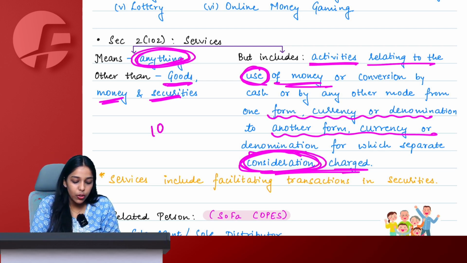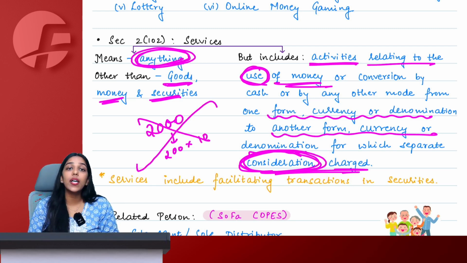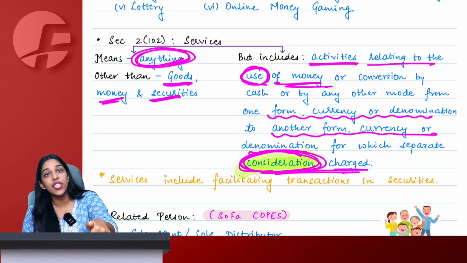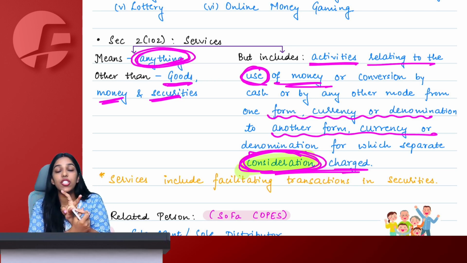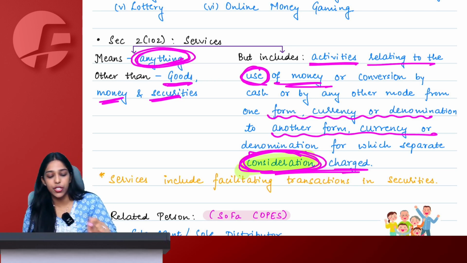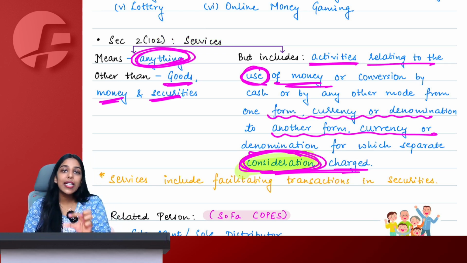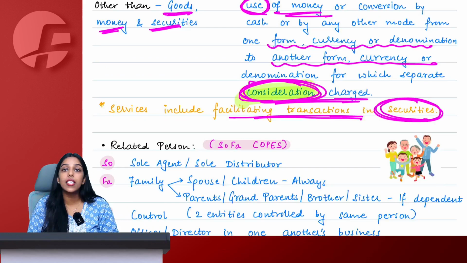If I give you a 2000 rupee note and you give me ten 200 rupee notes, it is not a service. Why? Because no consideration is charged. The denomination is changed, but consideration is not charged. If form, currency or denomination is changing and consideration is also charged, then only it will become a service. Similarly, security is not goods, not service, but facilitating transactions in security is a service.